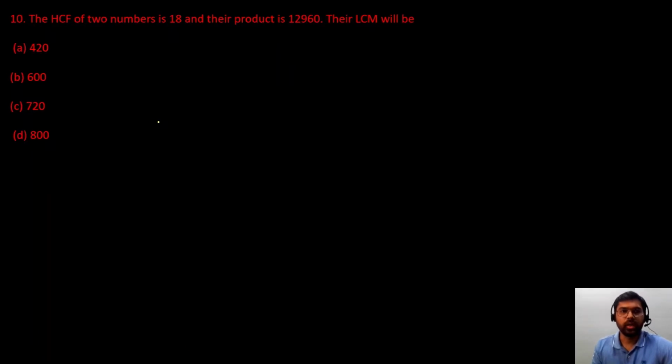नेक्स्ट क्वेश्चन, क्वेश्चन नंबर 10. क्वेश्चन नंबर 10 में हमारे पास दो नंबर्स का HCF दिया गया है और दोनों नंबर्स का प्रोडक्ट भी दिया गया है. We have to find out the LCM. So we know one result, the product of LCM and HCF of any two given numbers is equal to the product of these two numbers. Okay, we are given this HCF. We have to find the LCM.